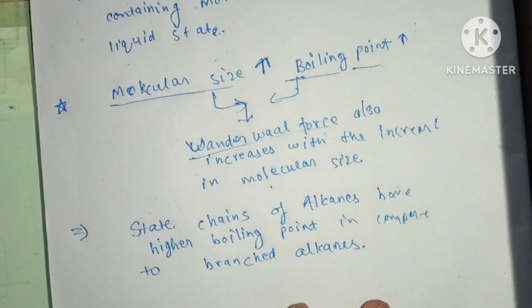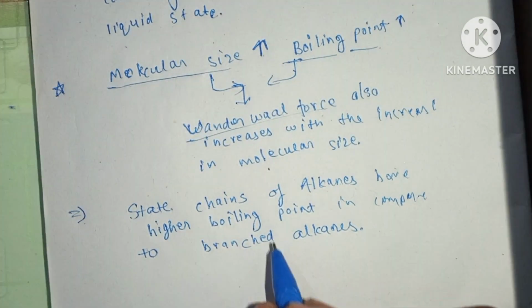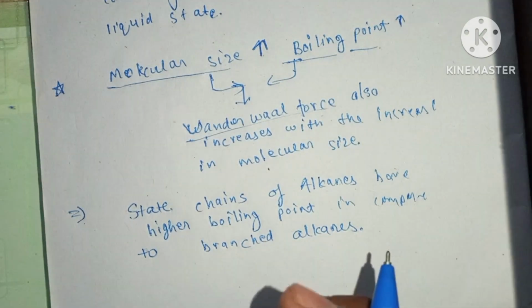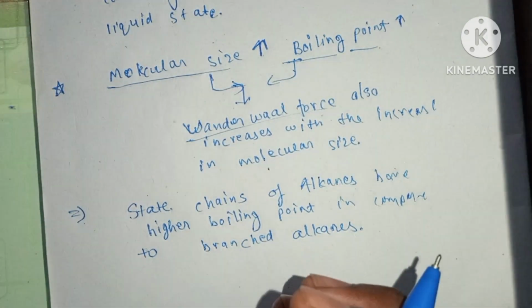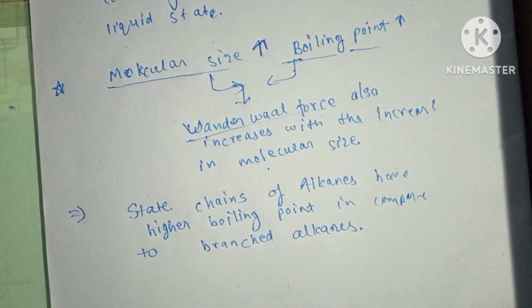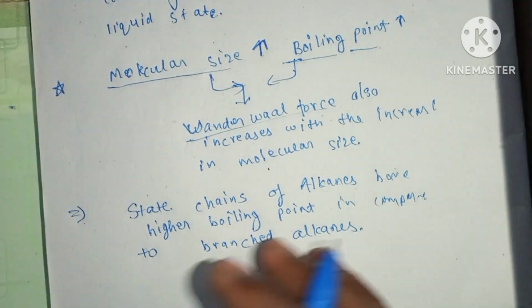The reason behind this is that if the branching increases in a molecule, then the shape of the molecule goes towards a spherical shape, and if there is no branching in the molecule, it will be a straight chain.